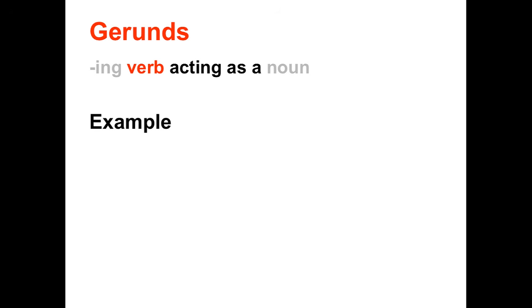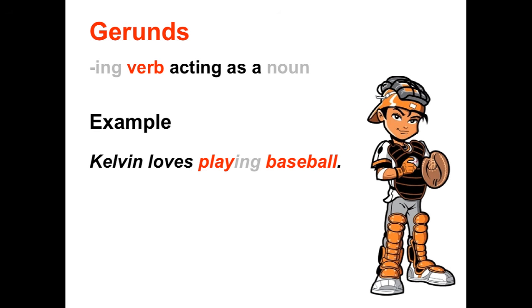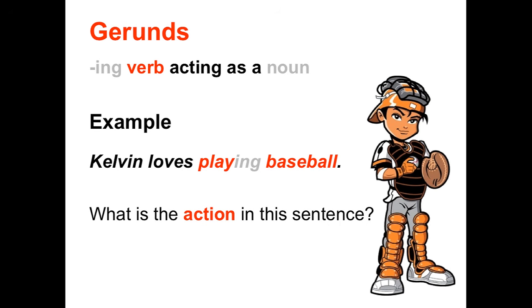The first, gerunds. Gerunds are the ing form of a verb, and they're acting as a noun. Here is an example of a gerund. Calvin loves playing baseball. So what is the action or predicate in this sentence? It's loves. Loves is the predicate.